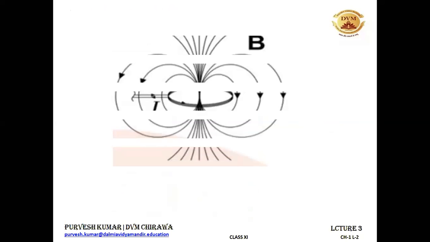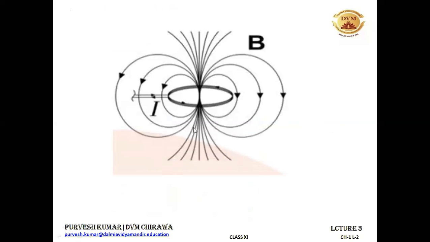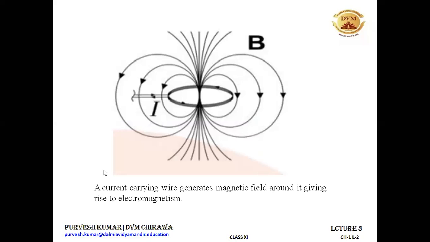And in order to understand the magnetic field, let's take this example that we are having a current carrying circular loop. I is the current flowing through it, and we know this thing. We have studied in our class 10 that whenever current is flowing across a conductor, then it produces a magnetic field, capital B, around it. So B is the symbol for magnetic field and I is the symbol for electric current. So you can write it like this: a current carrying wire generates a magnetic field around it, giving rise to electromagnetism.